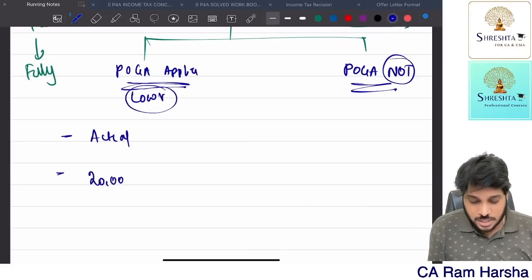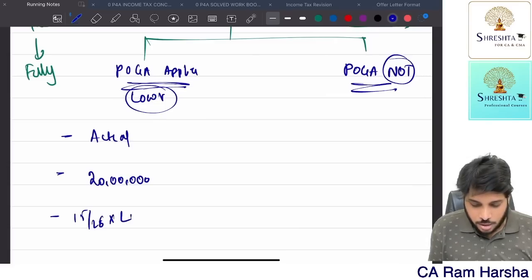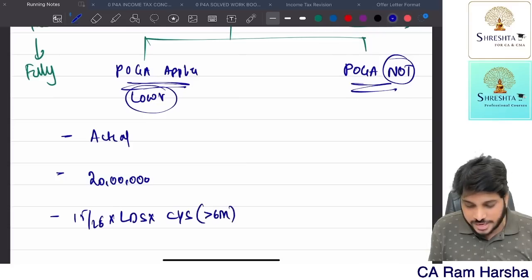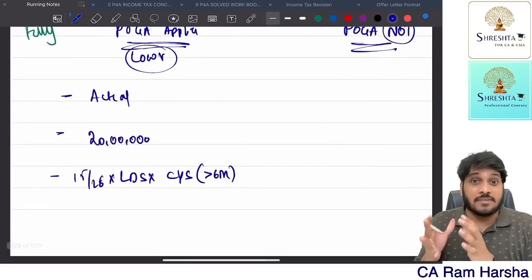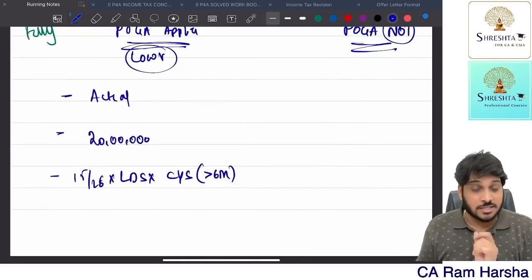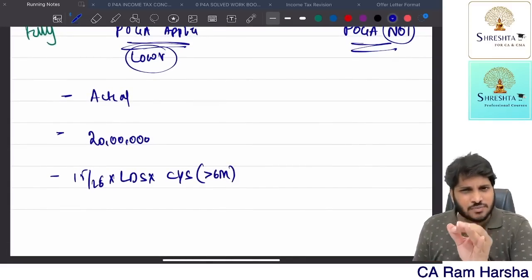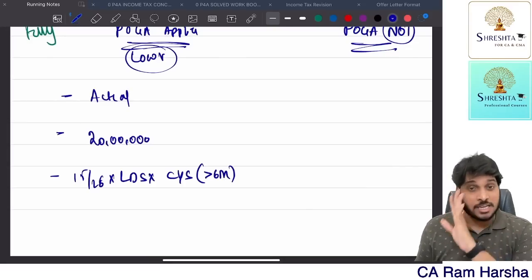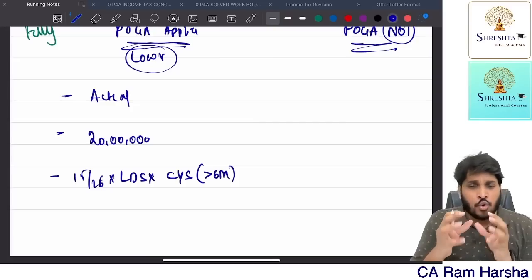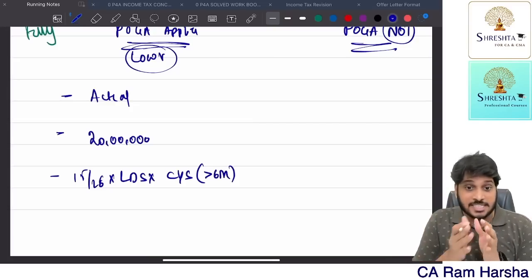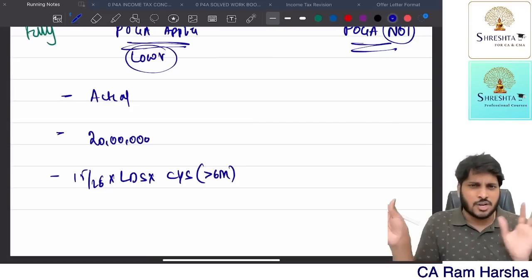Statutory limit of exemption is 20 lakh, or 15 by 26 into last drawn salary into completed years of service or part thereof in excess of 6 months. What does it mean? Suppose an employee completed 30 years 7 months, it is treated as 31 years. If an employee completed 30 years 5 months only, it is treated as 30 years only. So if an employee has completed more than 6 months in a year, it is treated as a full year. Otherwise, it is treated as no year at all.